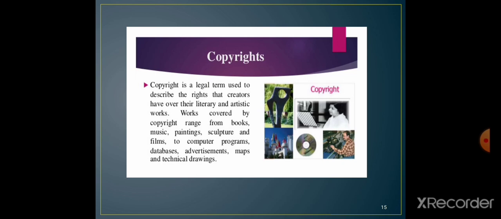Next to that is fair use. What does fair use describe? It means this particular copyright can be given to persons to use it, whether commercial, educational or reproductive. Next is the terms of protection. At the beginning the copyright has a duration of 28 years of protection, and this protection can be extended by another 28 years, so a total of 56 years of protection for that particular copyright.